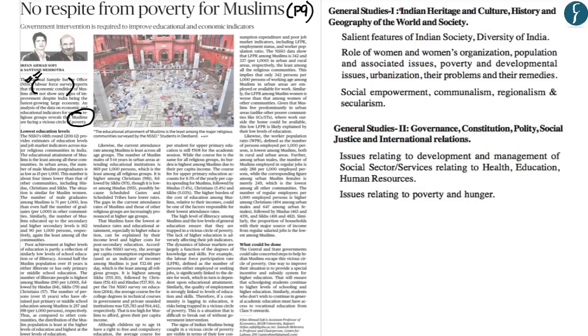Now you should see this article first from the perspective of your GS Paper 1 within the section Society, first within the aspect of salient features of Indian society, poverty and development issues, and also from the perspective of social empowerment. And apart from this, you should also see this article from the perspective of GS Paper 2 within the section Social Justice, within the section issues relating to development and management of social sector services relating to human resources and issues relating to poverty.